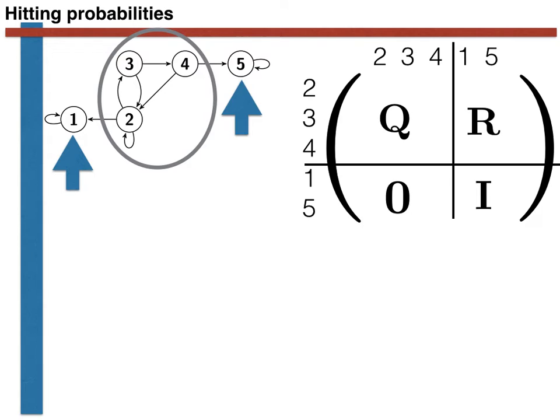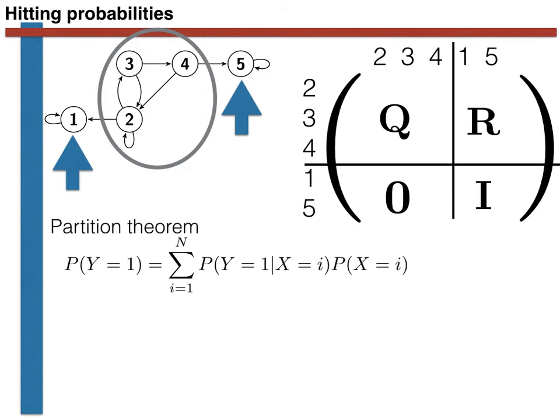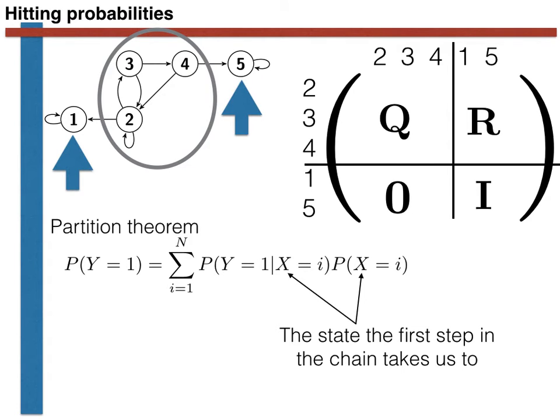How do we do this calculation? Well, as it turns out, it is relatively straightforward. We just use the partition theorem that we learnt about during previous videos. When using this theorem, we condition on the first step in the chain. So the random variable capital X here is the state that we arrive in after the first step of the chain. The random variable Y, meanwhile, is the state that we finish in. So in this example, either state 1 or state 5.